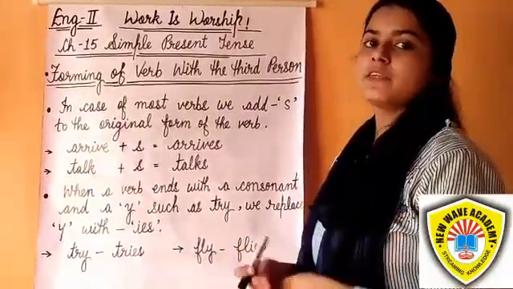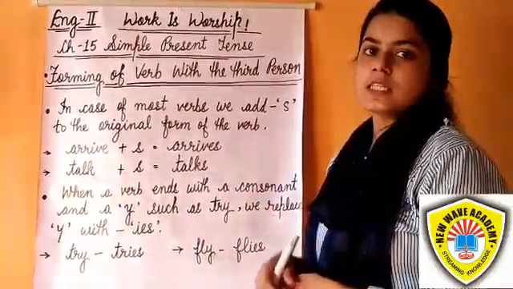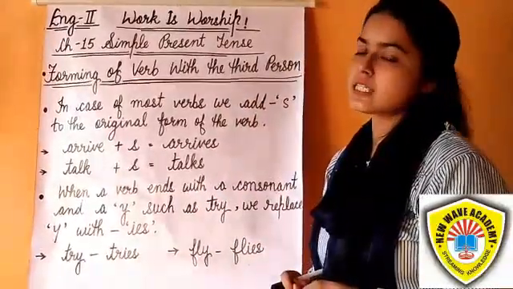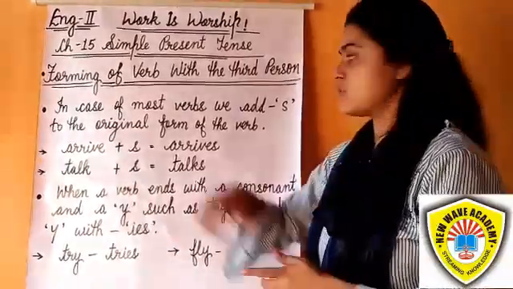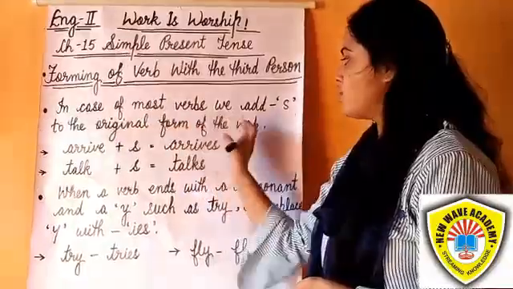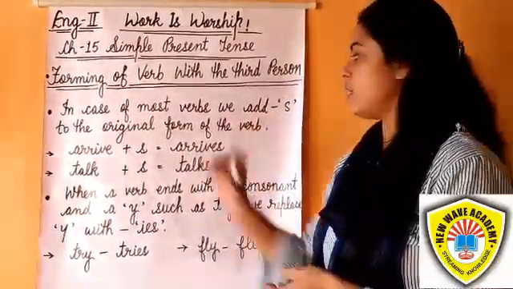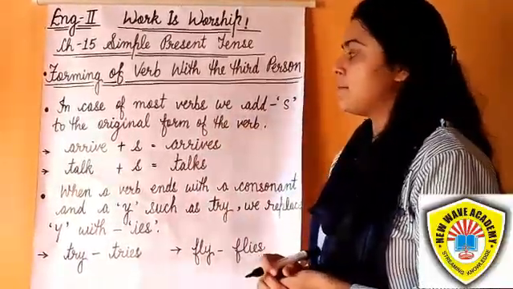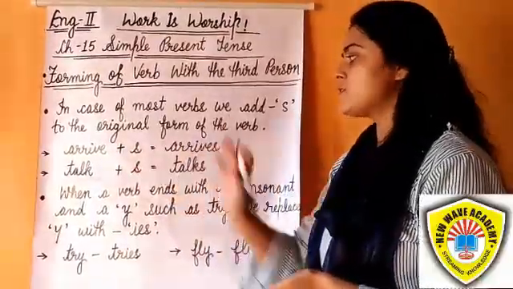Students, we should remember the following points while forming verbs in the simple present tense with third person singular subjects. In the case of most verbs, we add s to the original form of the verb. We add only s in most cases. For example, arrive, we add only s: arrives.